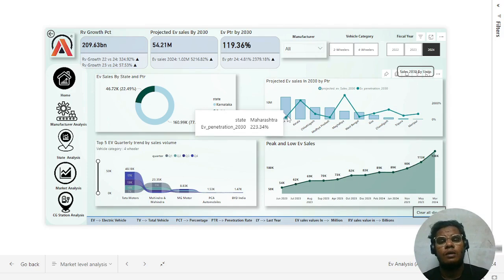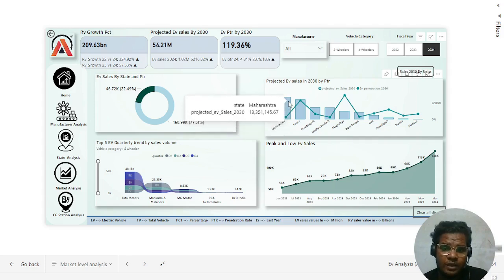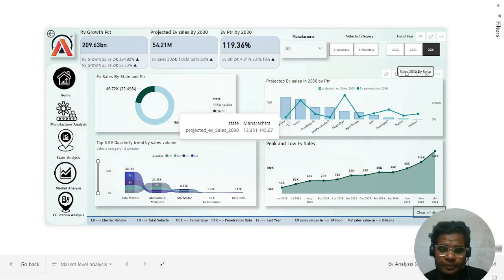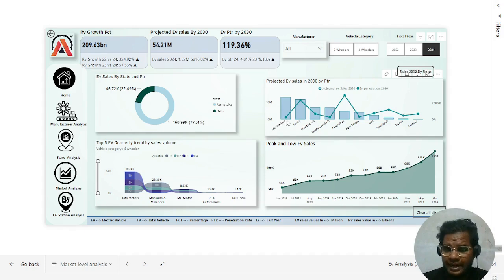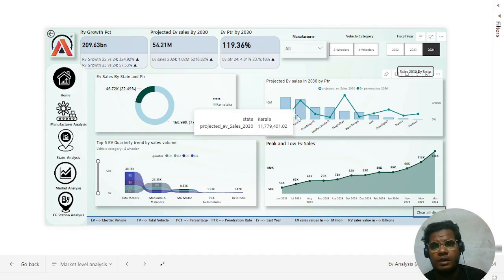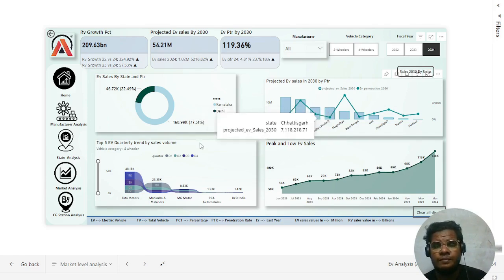223.34 penetration. In the previous slide we discussed why the sales volume is high but the penetration rate is lower. Yes, we already discussed that it starts with a high sales volume, that's why the penetration rate is low. In Kerala it's an irreversible process, and I think in the previous slide Kerala was in the third or fourth position. Kerala starts with a low sales volume, and when it gears up, the penetration rate gets hiked. And the same things happen with Chhattisgarh, Madhya Pradesh, and the others.